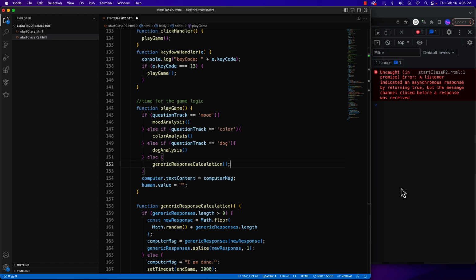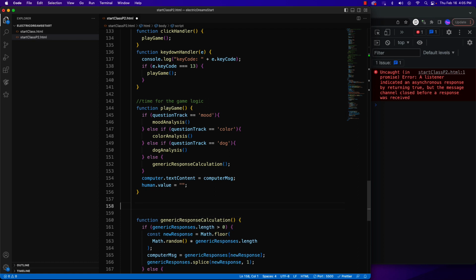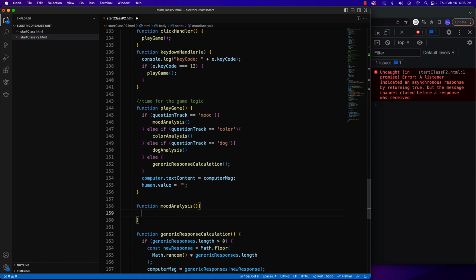And now what we need to pull this off is to start building out these functions. So we have function moodAnalysis, and all of these question track analysis functions are going to be very, very similar. So much so that we could rewrite this program and use more complicated array structures, or even store the values inside of arrays, and we could do work on doing that.